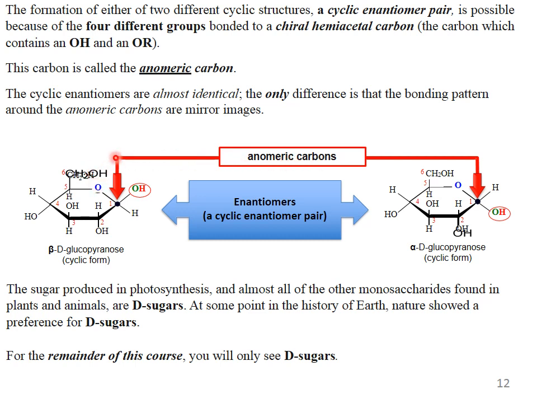At the anomeric carbon, when the OH group is oriented upward, this is beta-D-glucopyranose. When the OH group is oriented downward, then this is alpha-D-glucopyranose. This is a cyclic form.